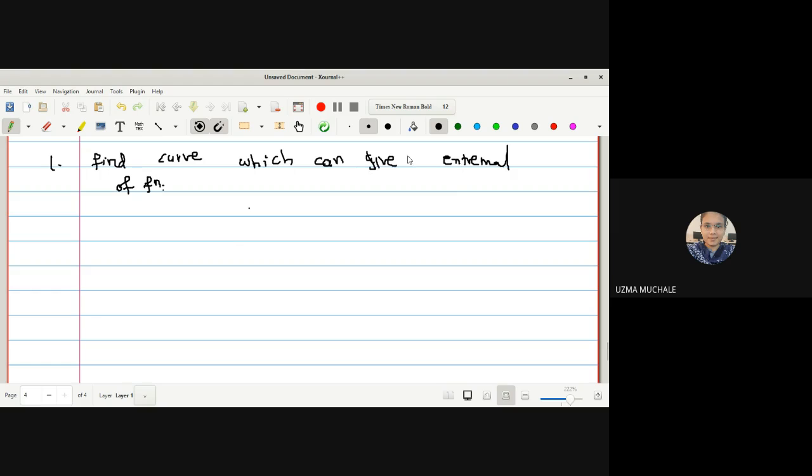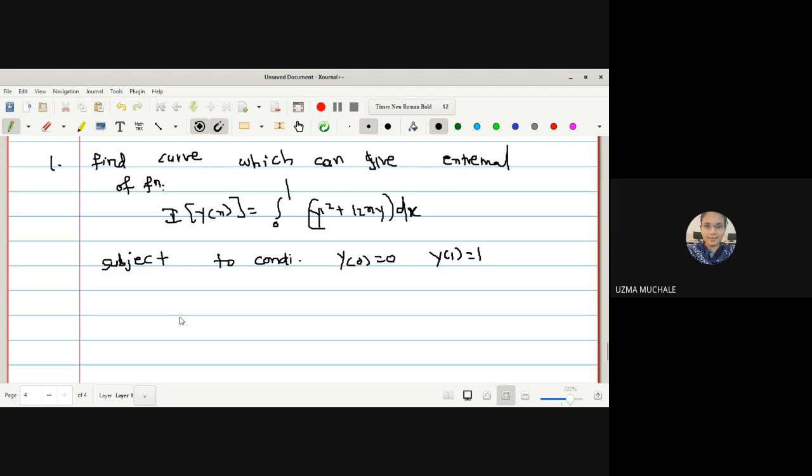What is the functional? Given the integral I of y, which is a function of y of x, equal to the integration from 0 to 1 of y dash square plus 12xy. The integration is with respect to x, subject to the initial conditions, which are given so that we can find the values of those constant terms while evaluating the integration: y of 0 is equal to 0 and y of 1 is equal to 1.